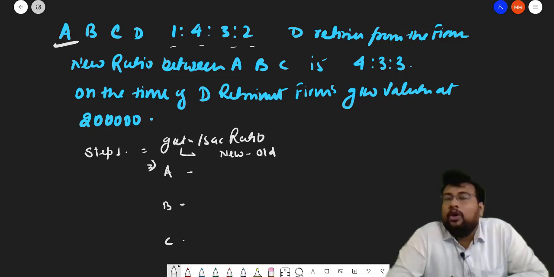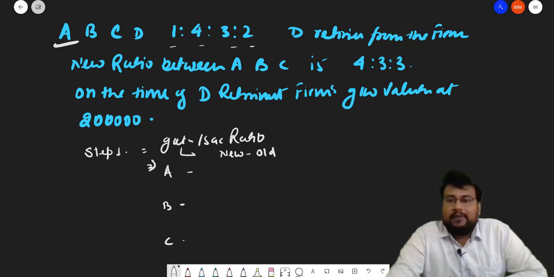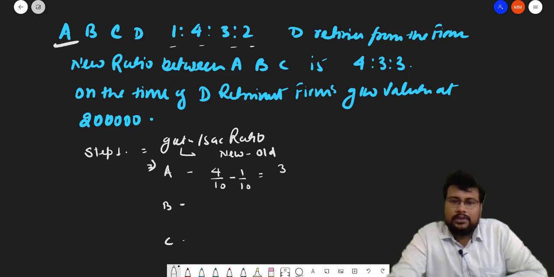Always remember, at the time of admission we will calculate sacrificing, at the time of retirement we will calculate the gaining one. So A's gaining ratio will be, what is A's new share? 4/10 minus old, 4/10... 1/10. It will come how much?